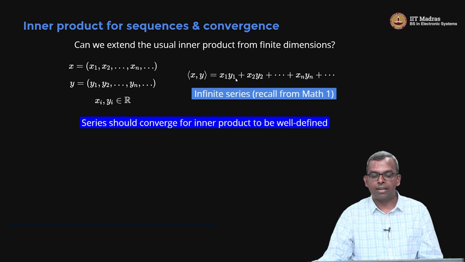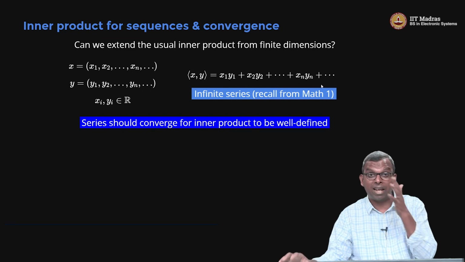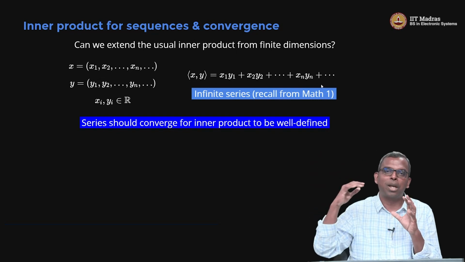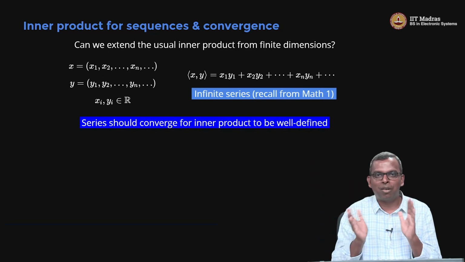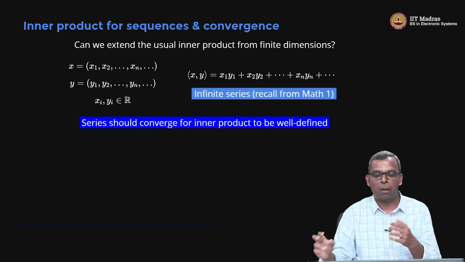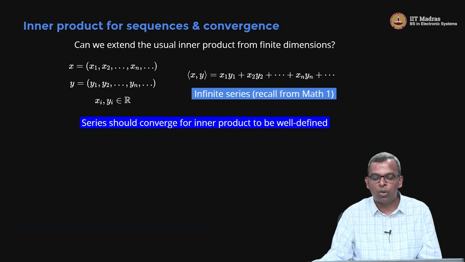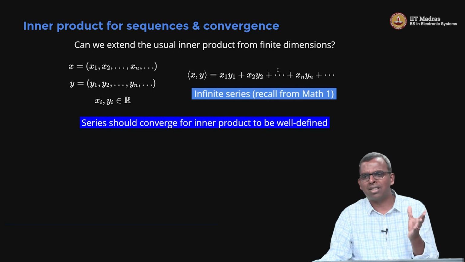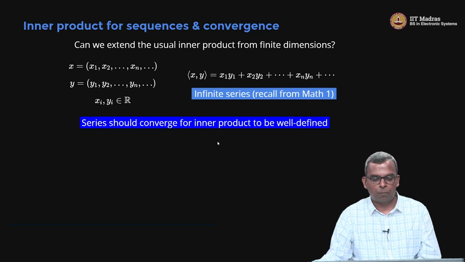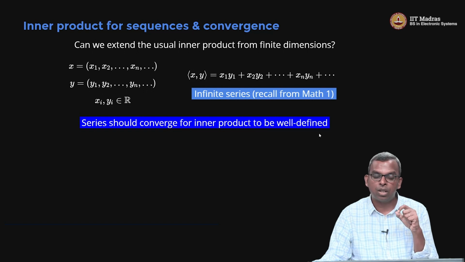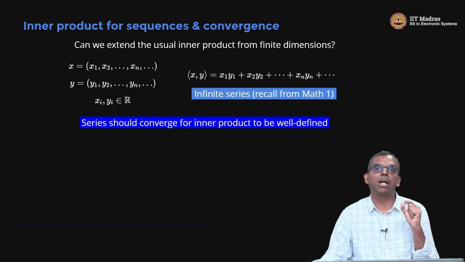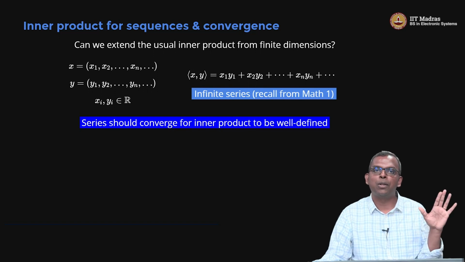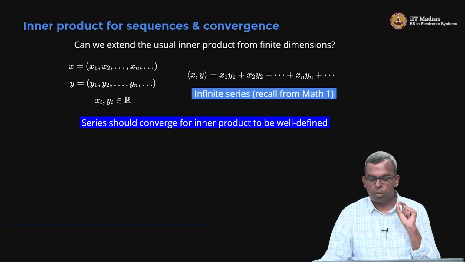So, what we really need is these inner products, for them to be properly well defined and not deal with these kind of divergent problems, right? If it diverges to infinity, at least it's okay, you can say infinity, but there are these infinite series which may oscillate and all, right? So, you may get into trouble there, okay? So, which may not converge anywhere. So, then what do you do with these inner products, right? Some vectors are not defined, it becomes complicated, right? So, this kind of series, it should converge for the inner product to be well defined. So, you see the difficulties with infinite dimension, right? So, the convergence issues start showing up. In the finite dimension case, I never had to worry about it. In this case, I have to start worrying about convergence issue, okay?